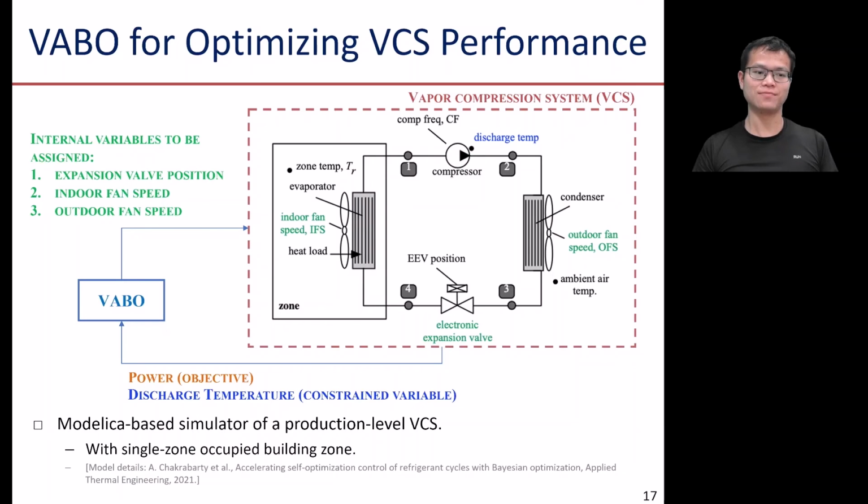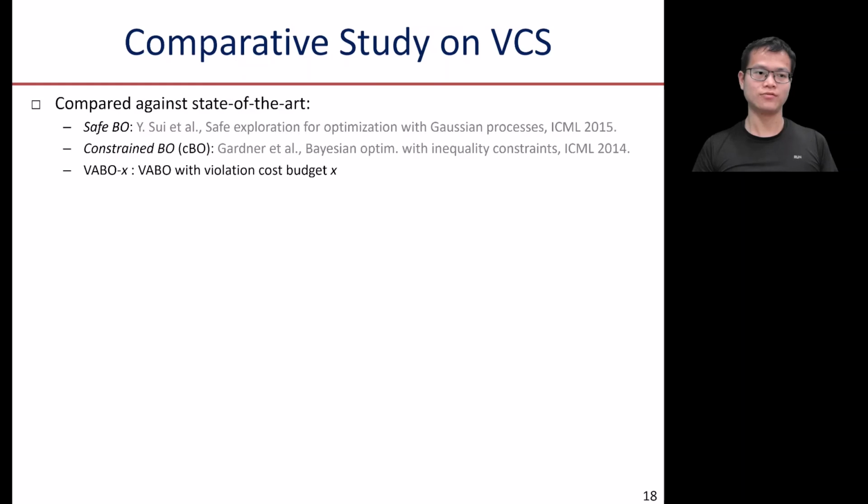And we use a Modelica-based simulator of a production-level vapor compression system with a single-zone occupied building room. We compare our solution against the state-of-the-art safe Bayesian optimization and constrained Bayesian optimization methods. We will use VABO X to denote the VABO with violation cost budget X.